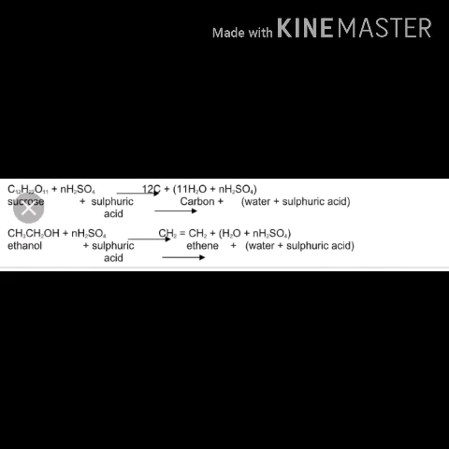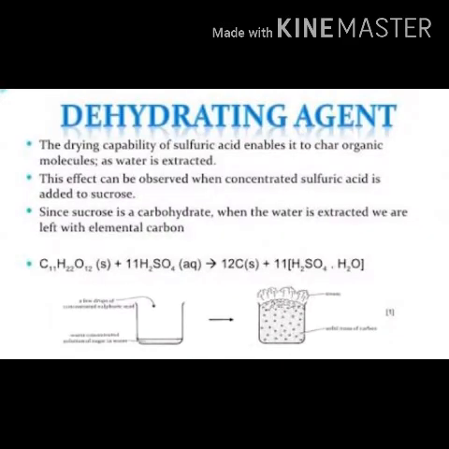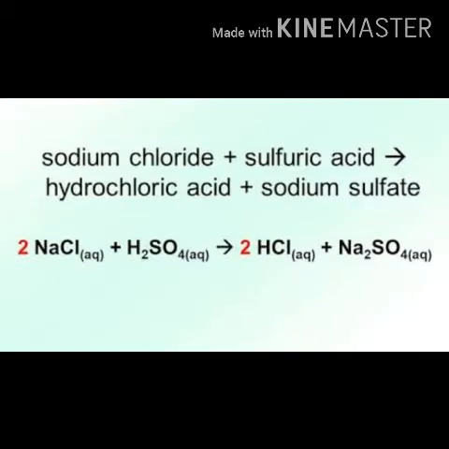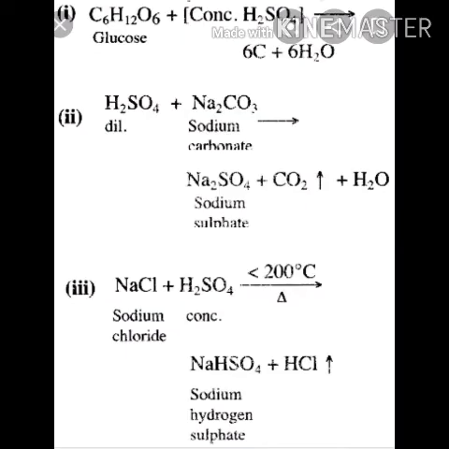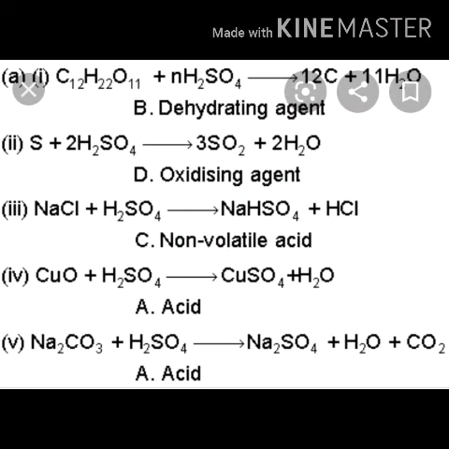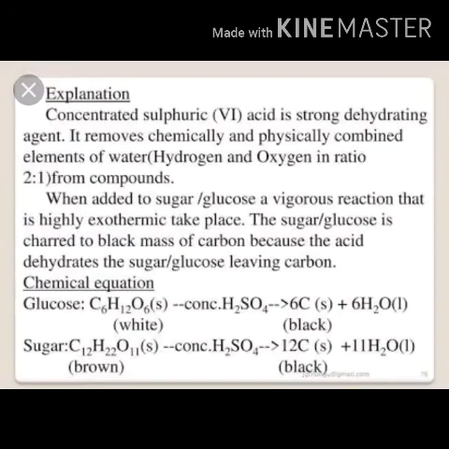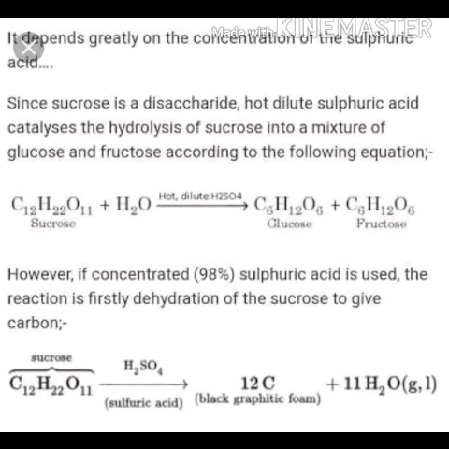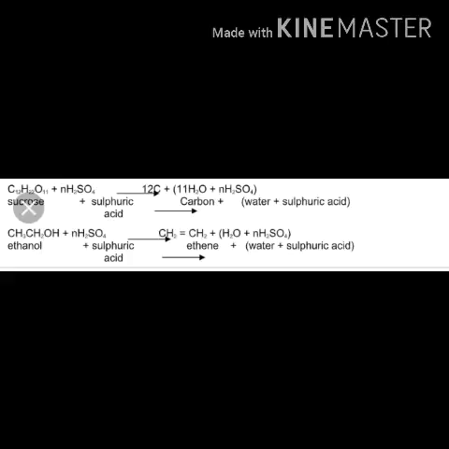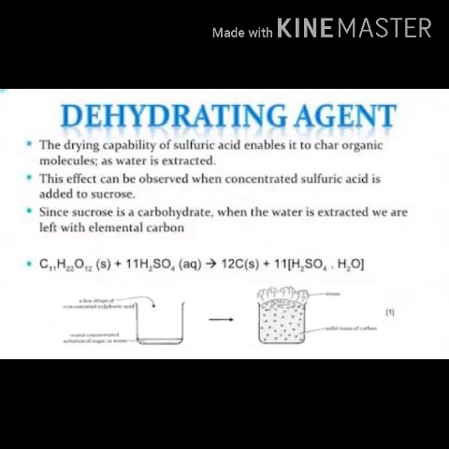If ethanol, that is ethyl alcohol, reacts with concentrated sulfuric acid at 165 degrees centigrade, it changes to form ethylene, that is C2H4 plus H2O. If concentrated H2SO4 reacts with copper sulfate crystals, CuSO4.5H2O, it changes into CuSO4 plus 5H2O. So these are the different ways by which concentrated H2SO4 reacts with different substances to dehydrate them properly.